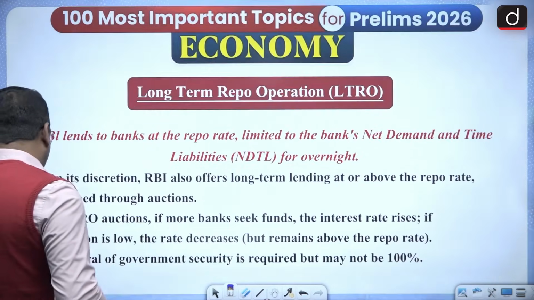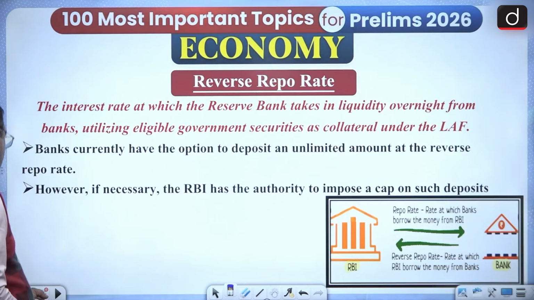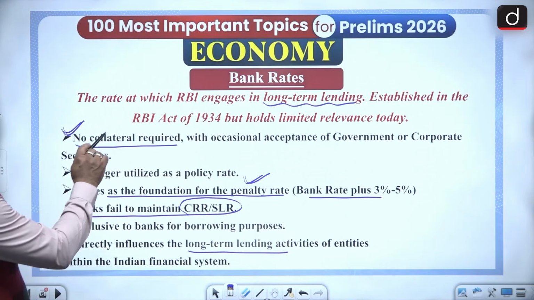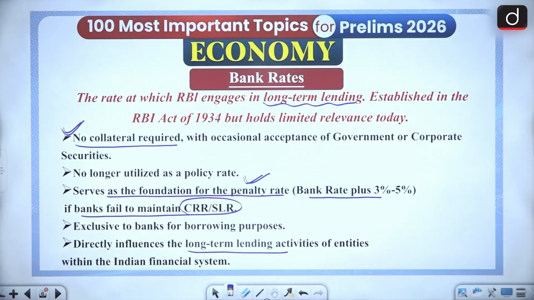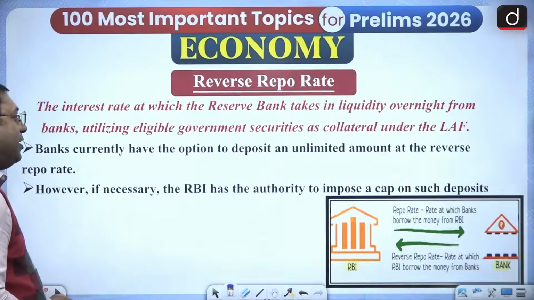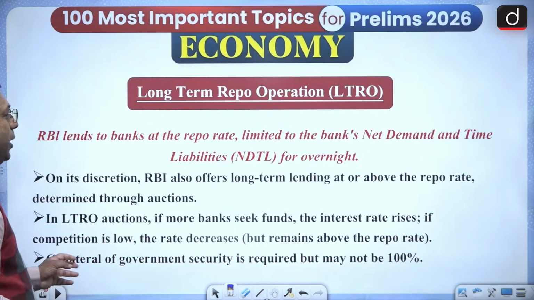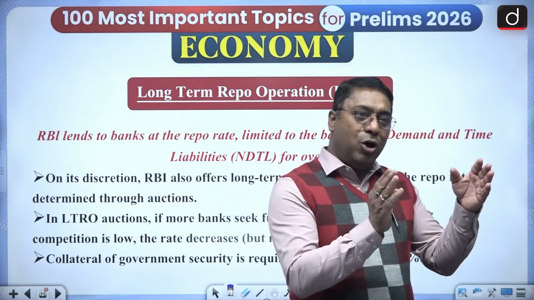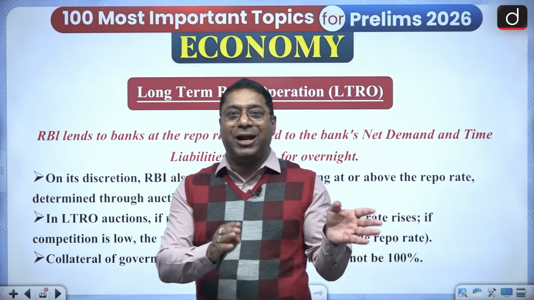Also one thing I must remind you here, that I did tell you something about the bank rate. Now this bank rate, always remember, is also referred to as the lending rate. So till now we covered CRR, SLR, and open market operations.